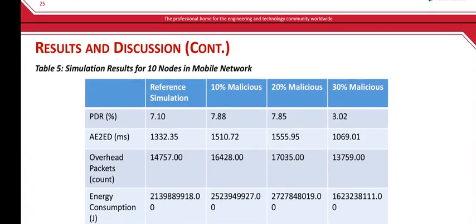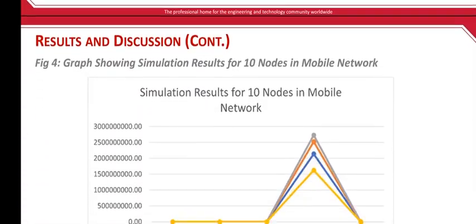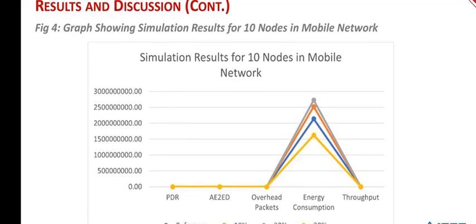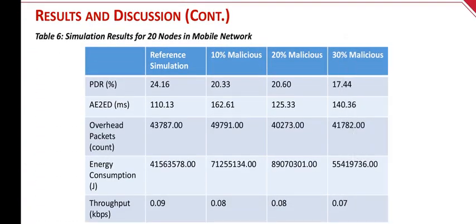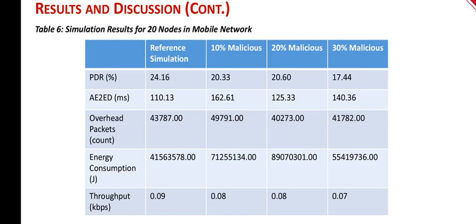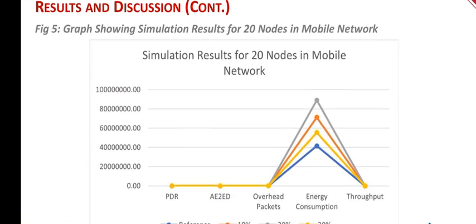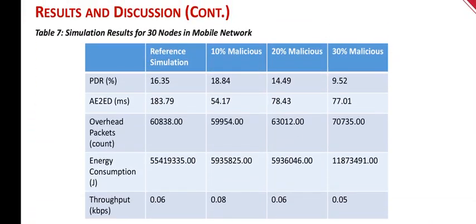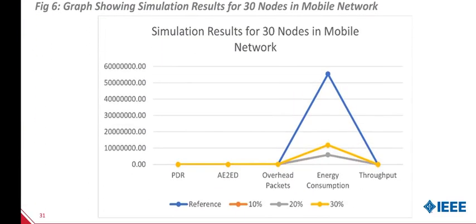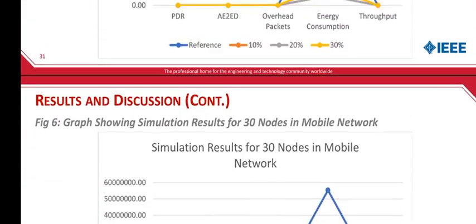And then we have table 5, simulation result for 10 nodes in mobile network, and also we have the graph presented in figure 4. And then we have table 6, simulation result for 20 nodes in mobile network is presented in table 6, and then we have the graph showing simulation result for 20 nodes in mobile network. And then we have table 7, simulation result for 30 nodes in mobile network, and then we have the graph in figure 6.